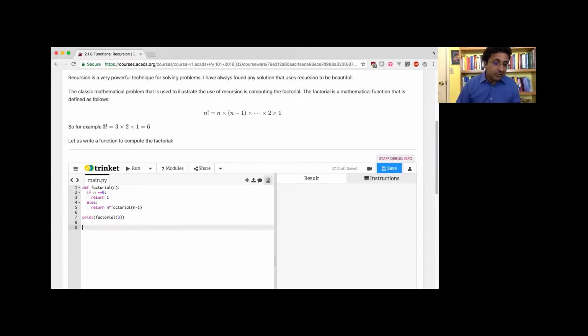So let's just try this. What is 3 factorial? Anybody knows the answer? We can do that at 6. Okay, it's up there. So 3 factorial is 6. What about 5 factorial?